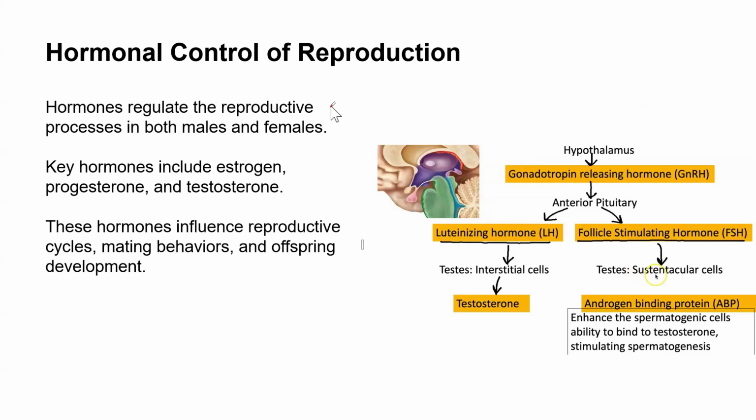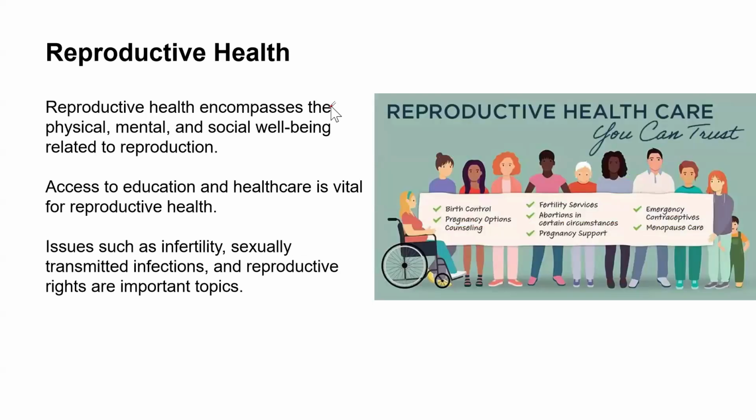The androgen binding protein enhances the spermatogenic cells, that is, their ability to bind testosterone, stimulating spermatogenesis. Spermatogenesis is a very important process that involves the production of sperm. And for you to produce sperm, you need this androgen binding protein, which is a receptor required for testosterone to bind.